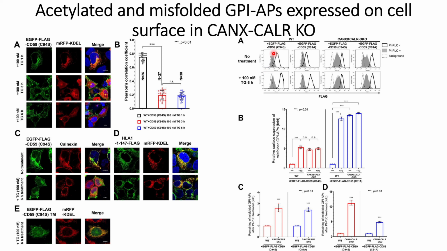There is a decrease in the remaining amount of the CD59 after PIPLC treatment, and the decreases are similar to each other, even for the CD59 and also for the CD55. However, for the dual knockout, they do not see a decrease in the signals with the PIPLC treatment.